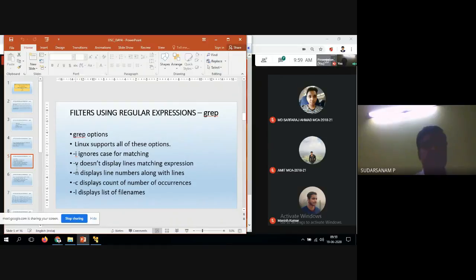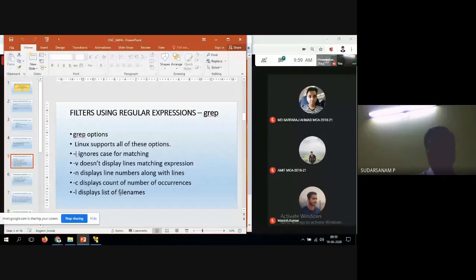Next one is minus v. Minus v is nothing but: does not display lines matching the expression. Minus n is nothing but display the line numbers along with the lines. So for example, I want to display line numbers 1, 2, 3, 4, 5, 6, 7, 8 also, to see how many records are available in that particular file. I can go for the n option.